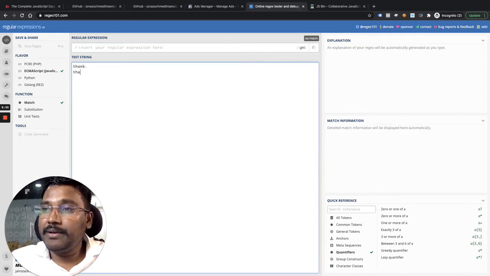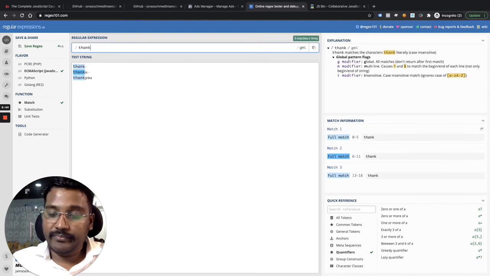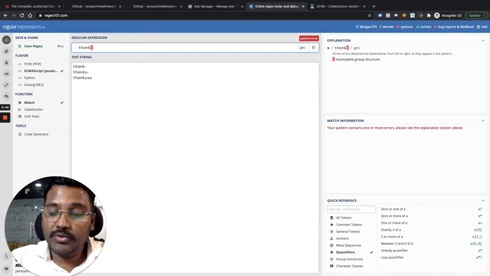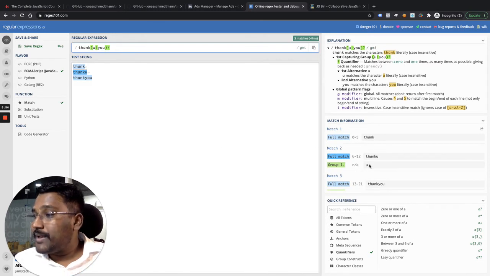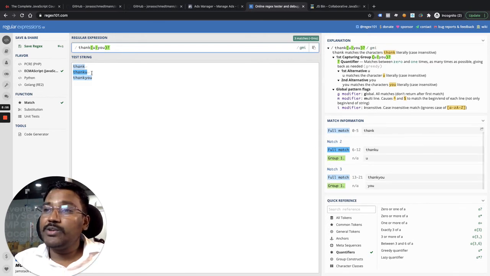Same example. Some people type thank, some people write thank you, some people write thank you. So what I'm going to do is I can simply write thank, right? And I can put them into a capture group. You. Now see, here it is matching you. Here it is first one. It is matching only thank, no capture group.